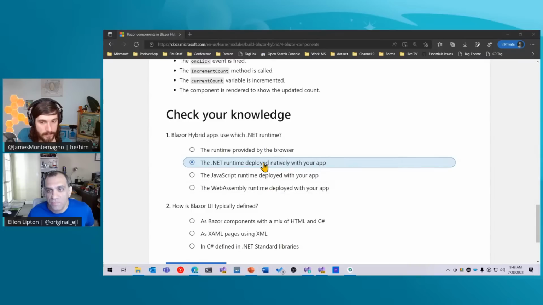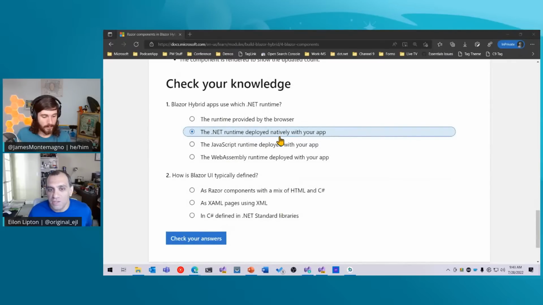It's the .NET runtime that is deployed natively with your application. These are native applications. Yes, there is some JavaScript running in there. Yes, there is a browser component running in there. Yes, you could have some WebAssembly code running in there, but that is not the nature of the application. It is a native application. All of the .NET code in your application, every line of C# that you're running, whether it's in a .razor file as part of the Razor component, whether it's a custom .NET MAUI native control that you've written, or in a view model for the XAML parts of your application, that's all native, running on whatever the .NET runtime is that's deployed natively in your app.